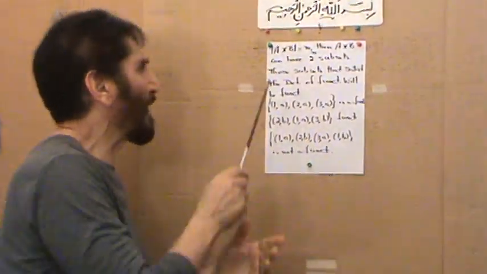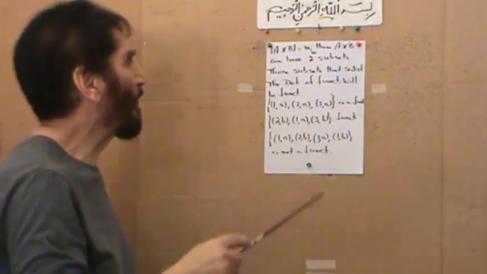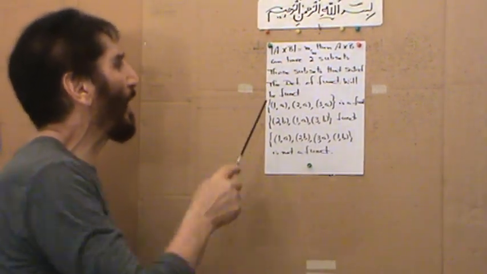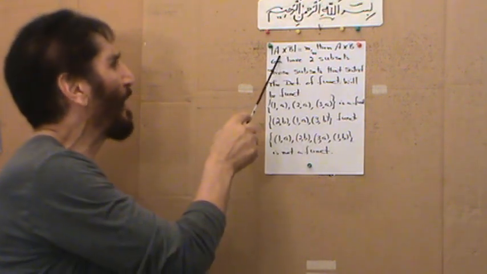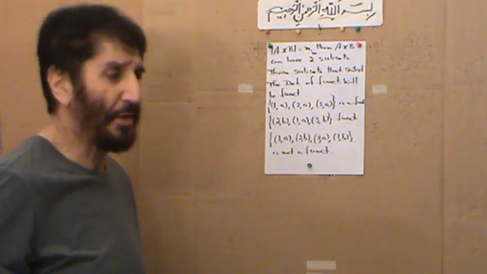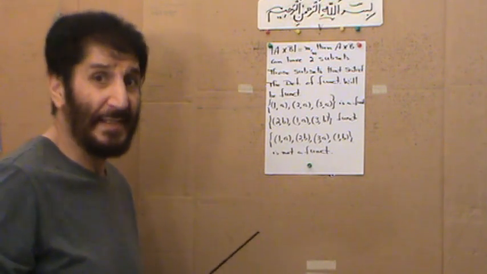Now again, this notation that looks like absolute value is used for the cardinality, which means the number of elements in that set.